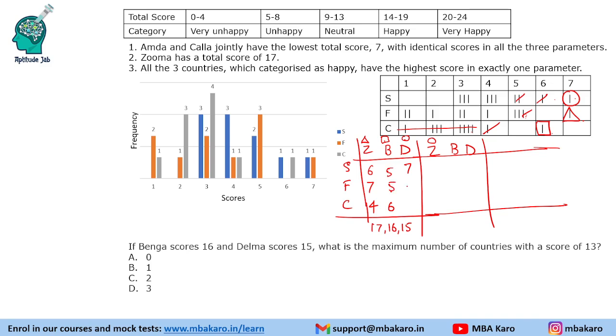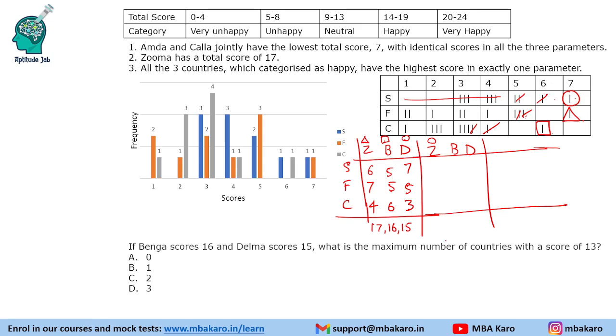Now D has to get 15 points, right? D is the circle. So these have been used. D can easily use things like 5 and 3, right? That is the way it can make 5 and 3. So 5 and 3.